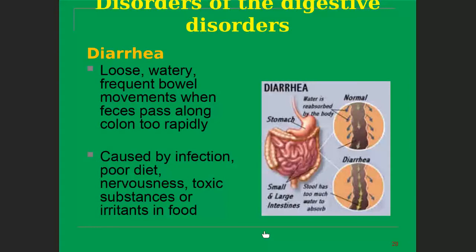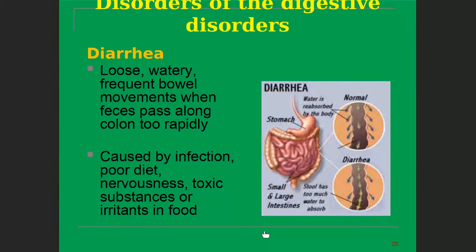Another digestive disorder is diarrhea. Diarrhea is loose, watery, frequent bowel movements, when feces pass along the colon too rapidly, caused by infection, poor diet, nervousness, toxic substances, or irritants in the food.